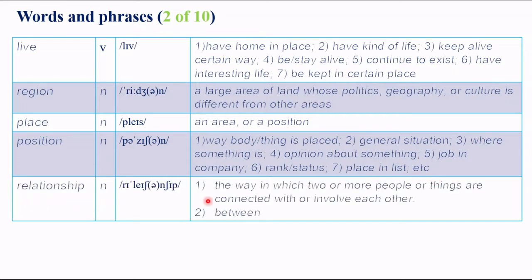Relationship. For geography context has two meanings. The first meaning is the way in which two or more people or things are connected with or involve each other. The second is between.